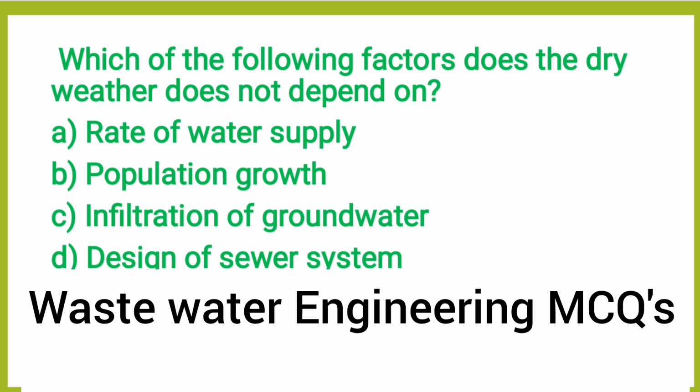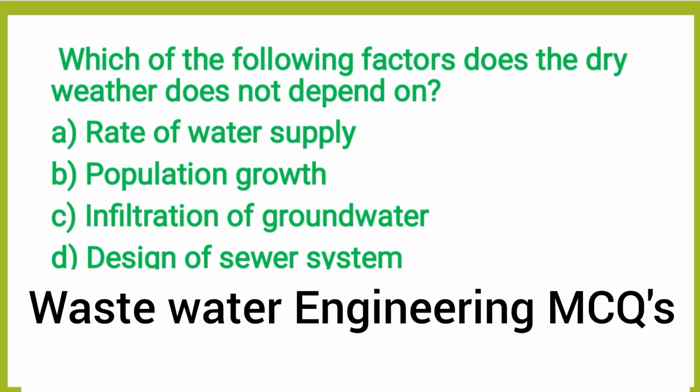Next question, which of the following factors does dry weather flow not depend upon? Option A, rate of water supply, option B, population growth, option C, infiltration of groundwater, option D, design of sewer system.